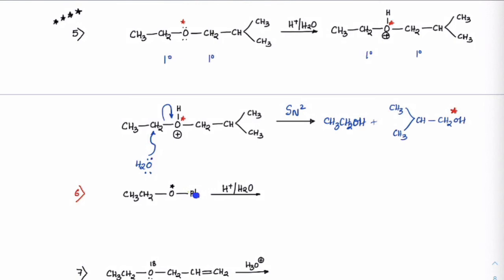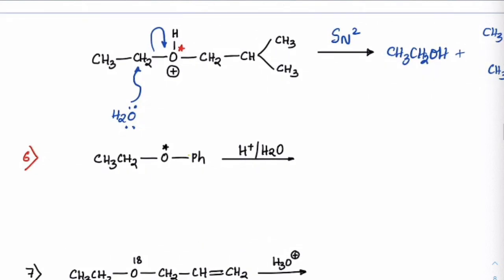Next one is connected with a phenyl group here, right? When the oxygen is connected with a phenyl group, you know this gives a partial double bond character on it. So obviously breaking this bond becomes very difficult. You just check what the group is on the other side. Since it is 1 degree, the attack has to be by SN2. So water will attack here and this group will leave, obviously after formation of the oxonium ion.